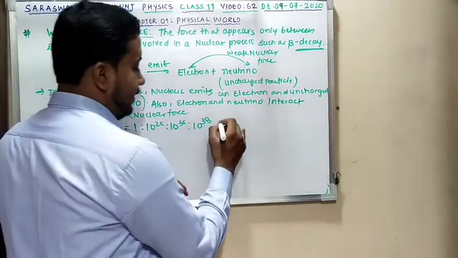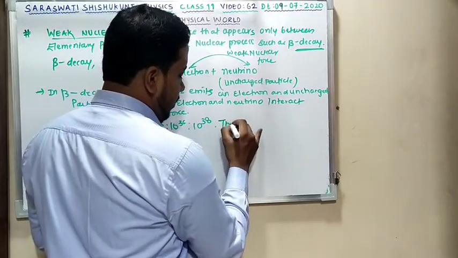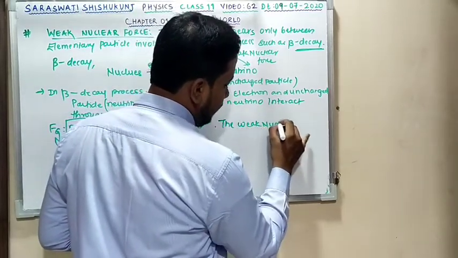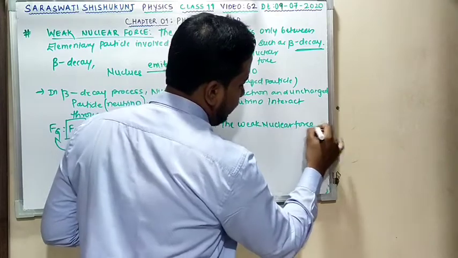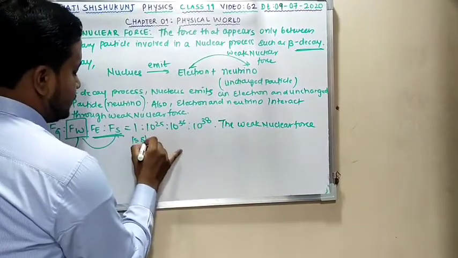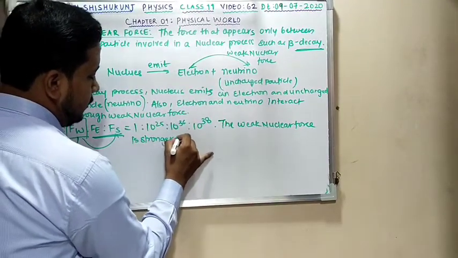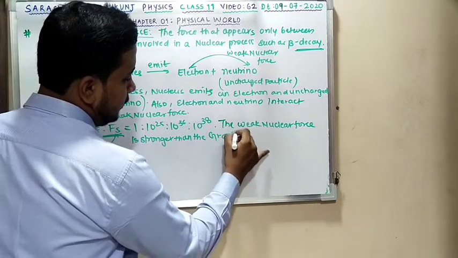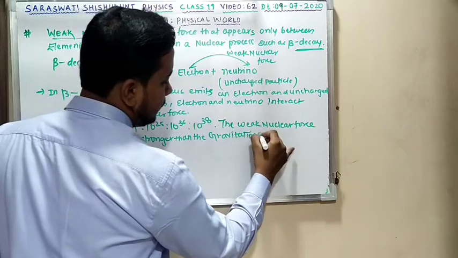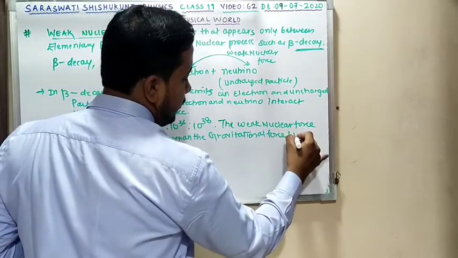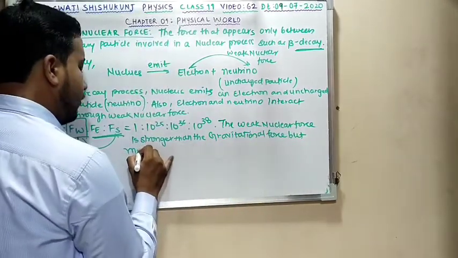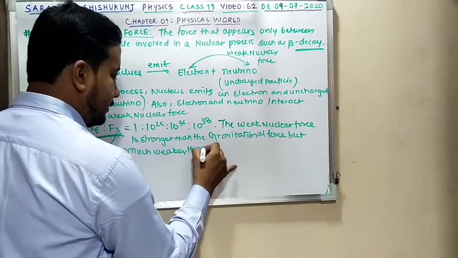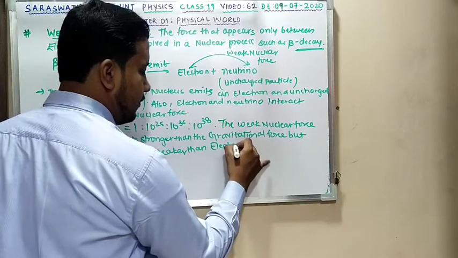Here I can write: the weak nuclear force is stronger than the gravitational force, but much weaker than electromagnetic and strong nuclear force.